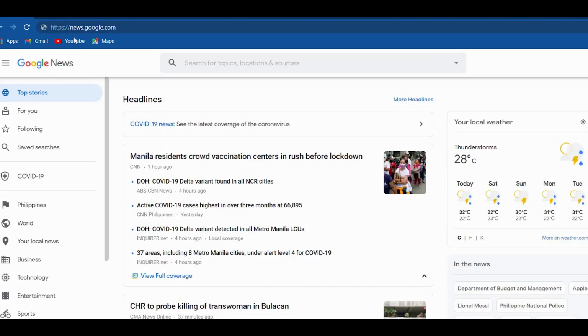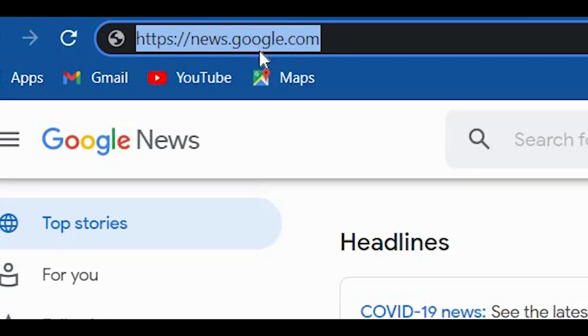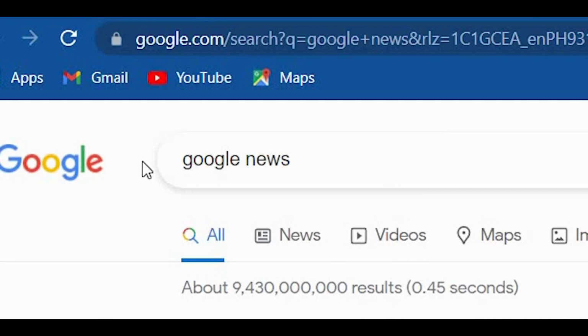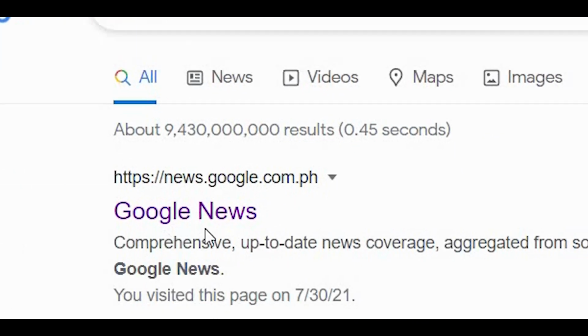Today's strategy revolves around Google. We will be using this platform today to make some very decent amounts of money online. And the only thing you will be doing is basically copying and pasting text. The first thing that you will be doing in this strategy is to either go over to news.google.com or just type in Google News in the search bar and click this one.